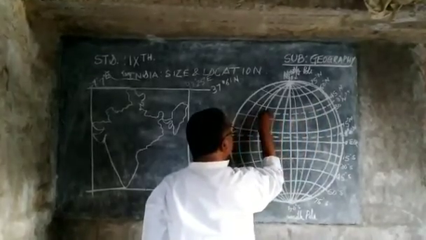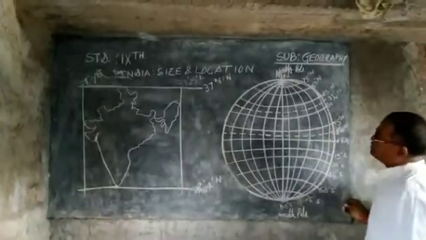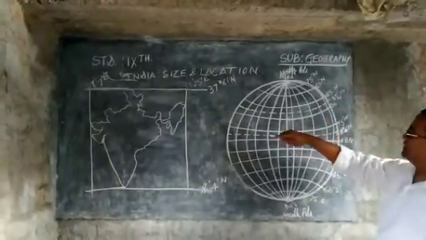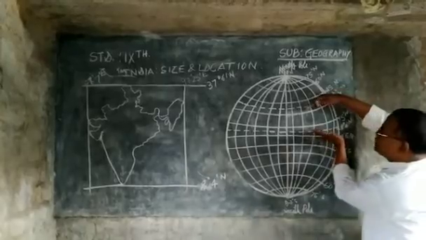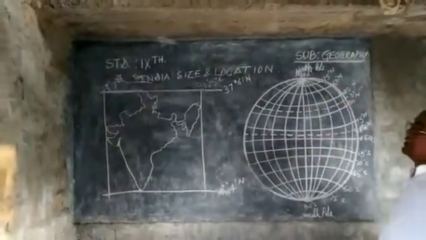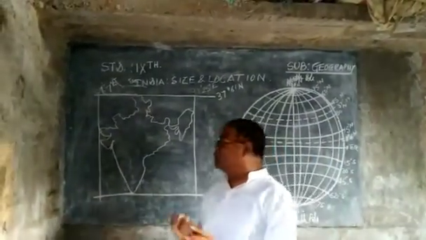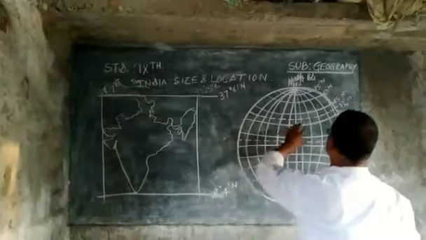This line becomes the northernmost boundary of the country India. Our India is situated globally in this region. So according to latitude, we can easily find out where India is situated.